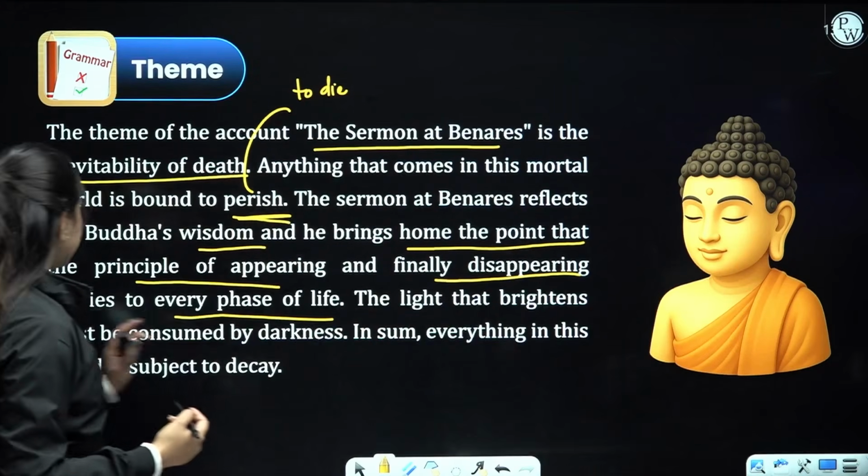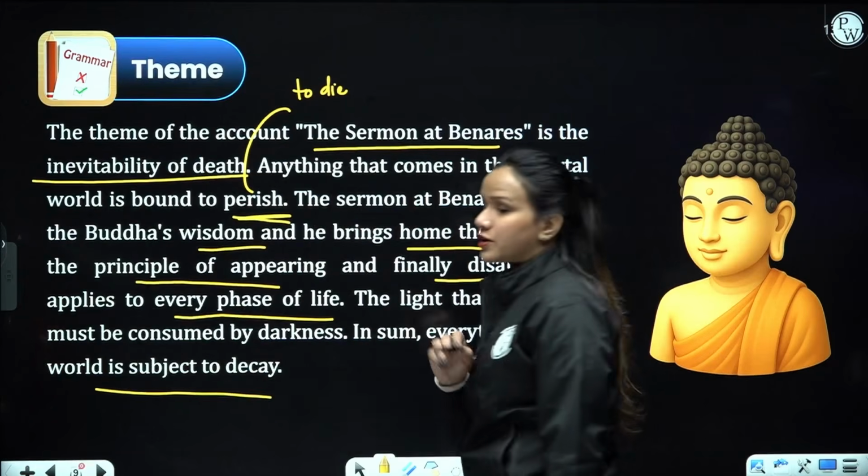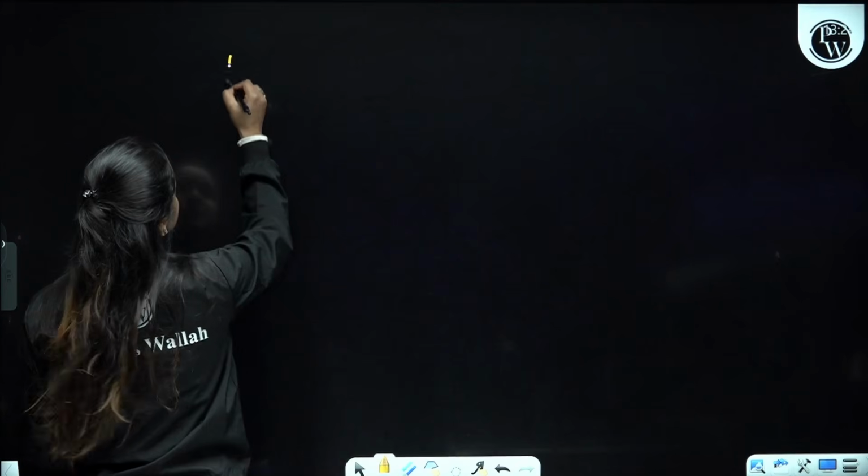Right, the light that brightens must be consumed by darkness. In sum, everything in this world is temporary and is subject to decay. So please, when you come across any question that is asked in your exam, do not forget to mention these keywords.